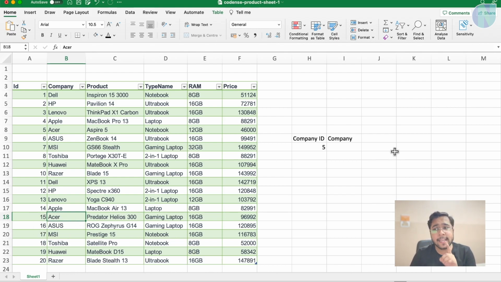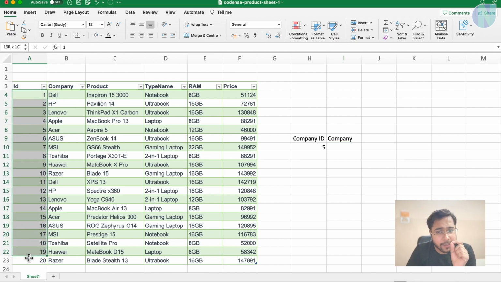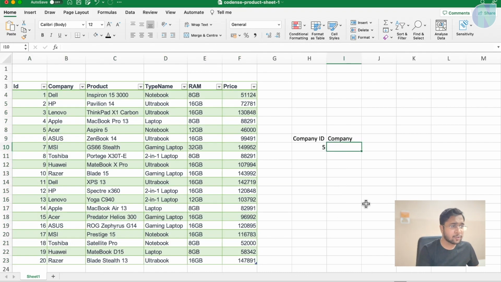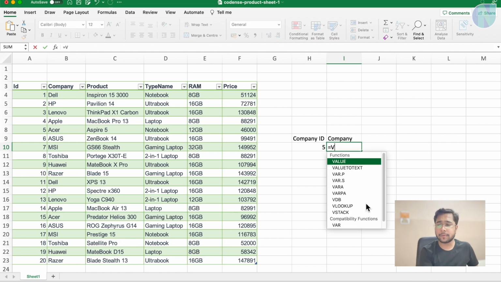But the thing is, can we get this HP name or any other company name automatically? As soon as I get the ID, can I get the company name automatically? Yes. So this is known as vertical lookup, means vertically try to find the data from this table. So how do we do that? So we use here actually VLOOKUP.